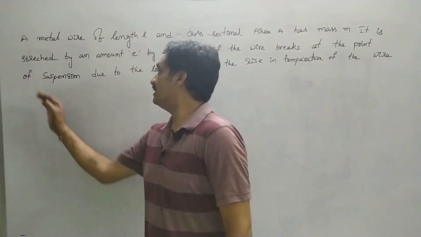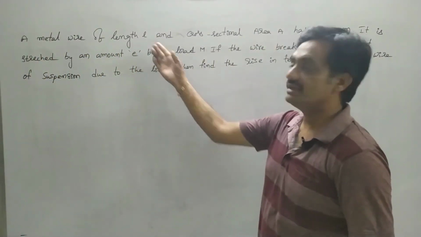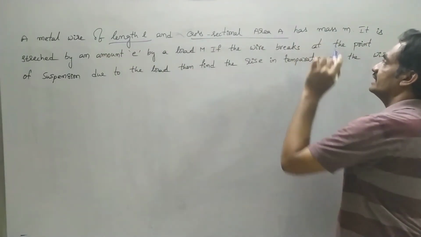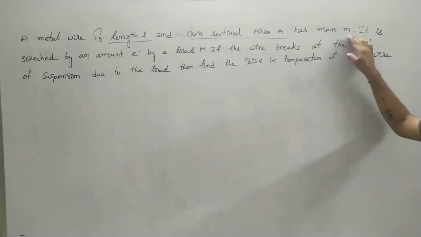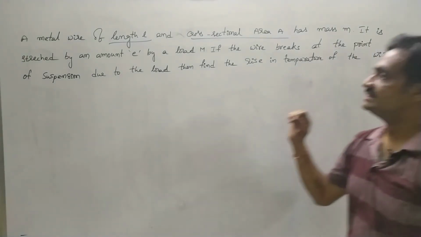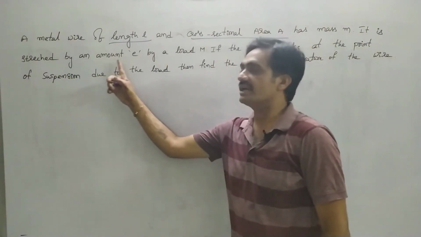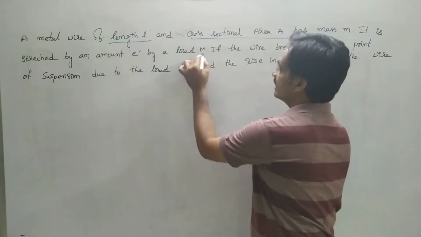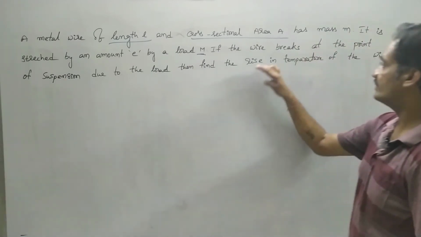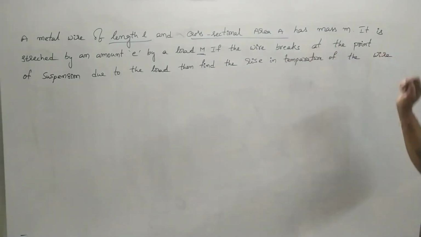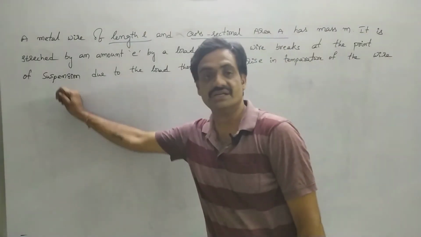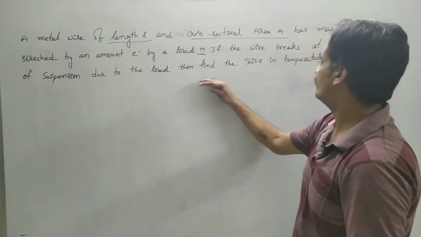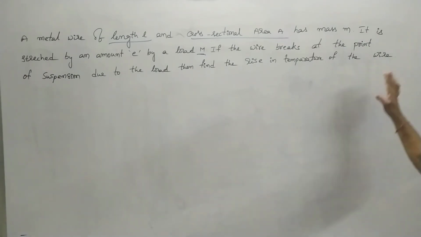Observe the next problem. A metal wire of length L and cross-sectional area A has mass M. It is stretched by an amount E by a load capital M. If the wire breaks at the point of suspension due to the load, then find the rise in temperature of the wire.